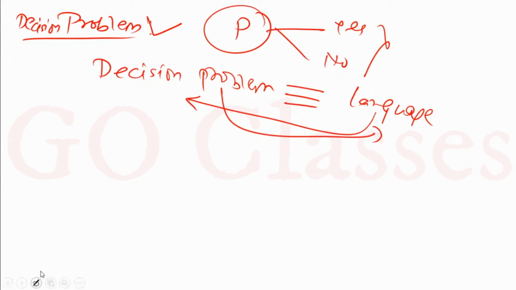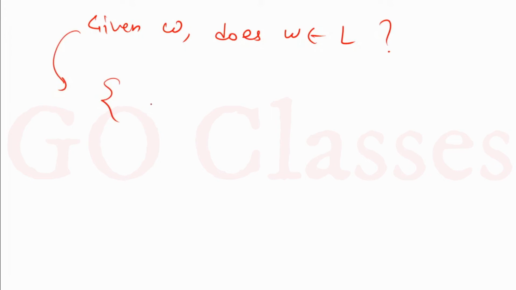Let's assume you have a decision problem like this: given W, does W belong to L? If this is your decision problem, then for this decision problem the language will be this: L is equal to the set of W